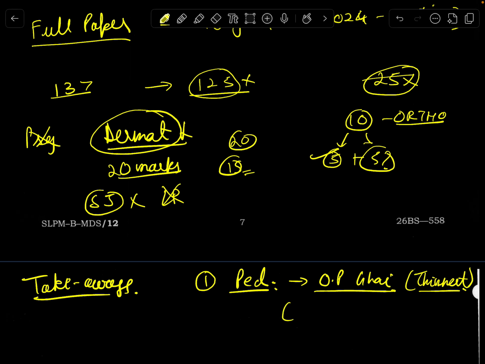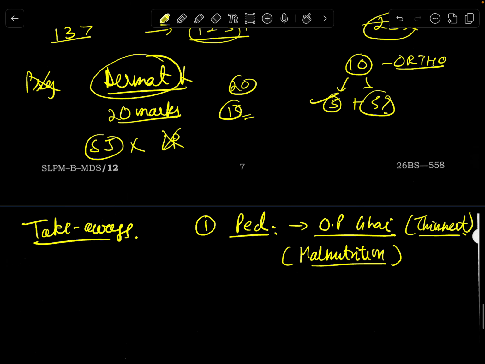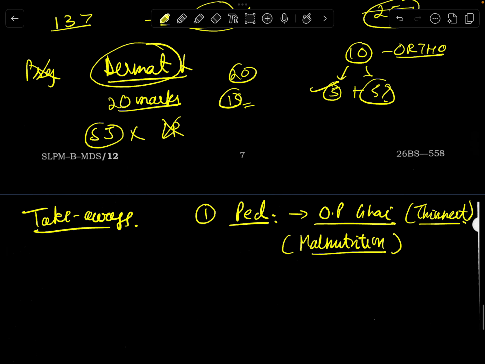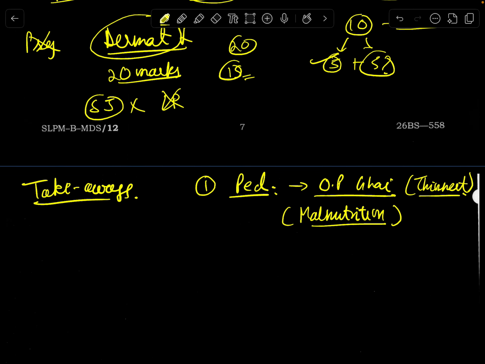Moreover, the reason being that this malnutrition wala topic is something which also has certain India-specific sectors. So that is why my takeaway, which I'll also be implementing in the next 1.5-2 months, which all of you should, is focus on pediatrics. That is the most high-yield section.